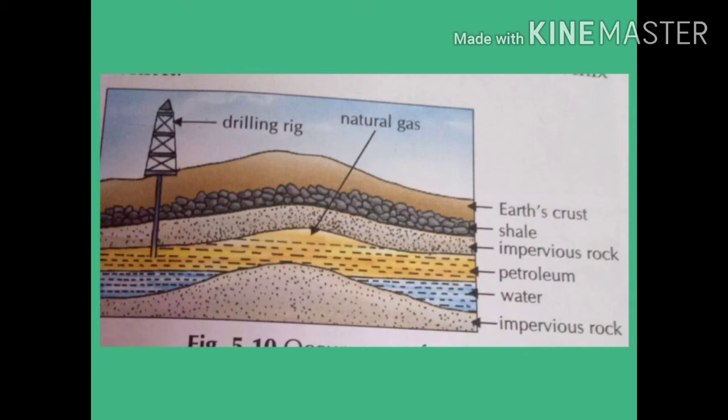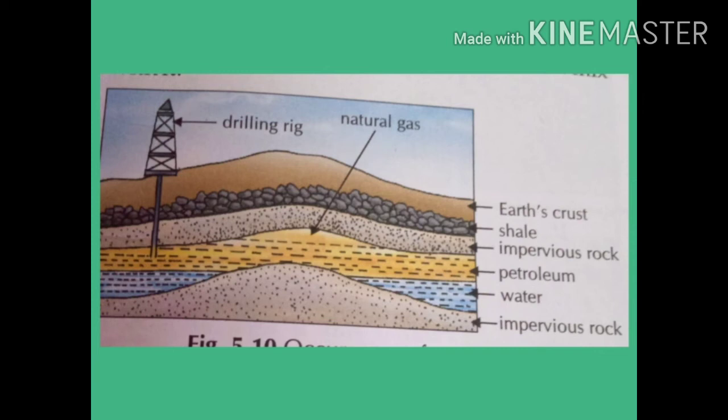These are also known as oil wells, made into the earth's crust by machines called drilling rigs. Now pipes are inserted until they reach the petroleum deposit. Due to high internal pressure of natural gas, crude oil comes out of the pipe. By using certain pumps, petroleum is also pumped out. This taking out of petroleum is also known as mining of petroleum.